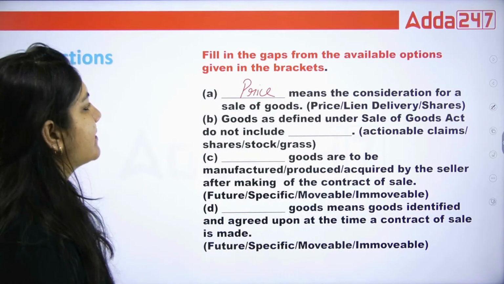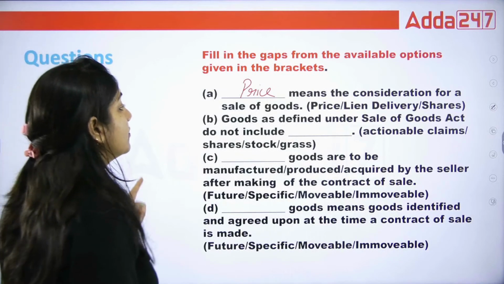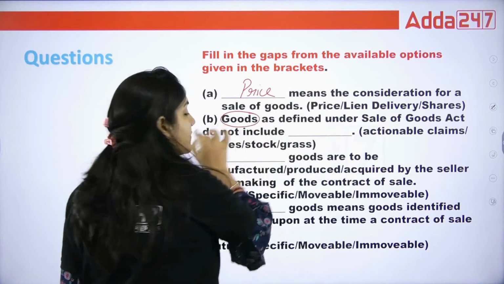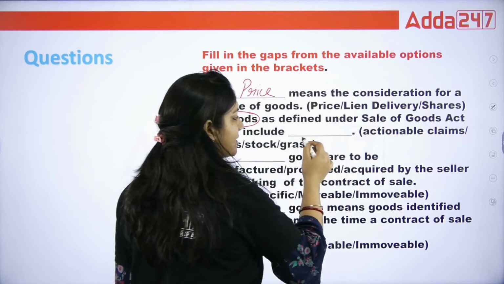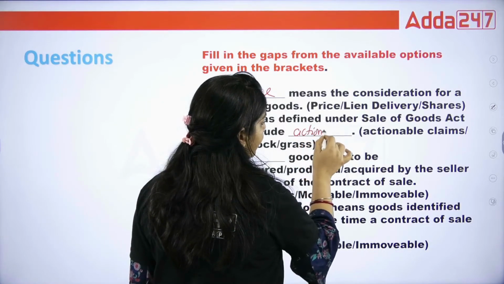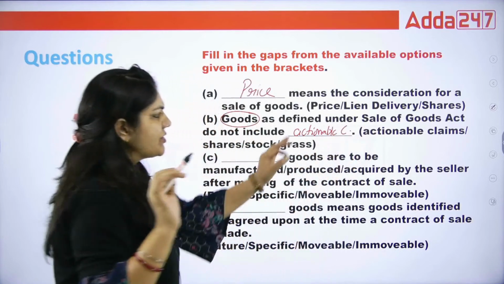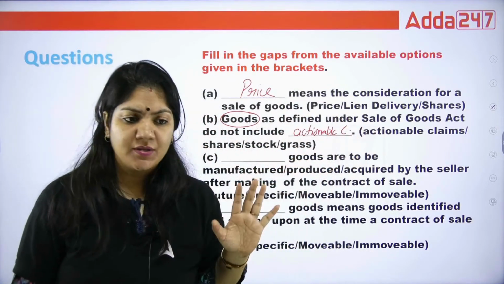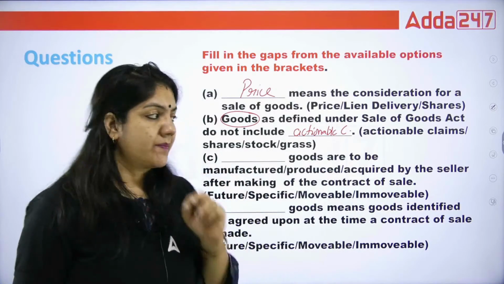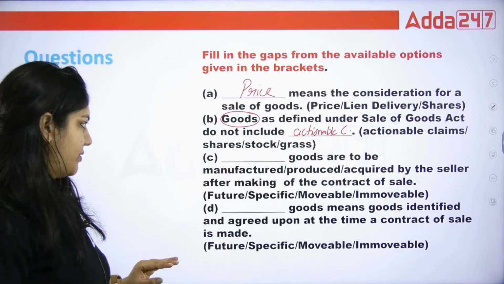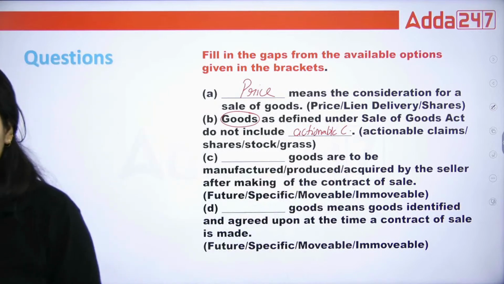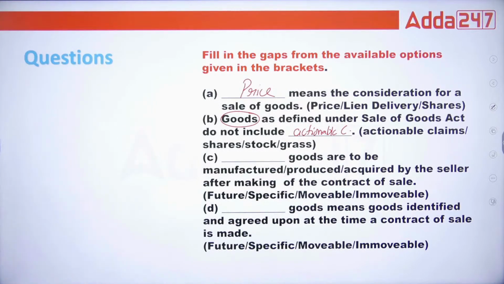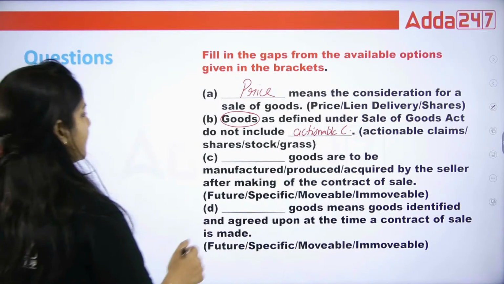Goods as defined under the Sale of Goods Act do not include which goods? So just remember the definition of goods. The definition of goods includes shares, stock and grass, but not actionable claims. Each word and each line we have just read in the paid batch. Dash goods are to be manufactured, produced or acquired by the seller after making the contract of sale. That is a good question. Yes, so these are basically future goods.